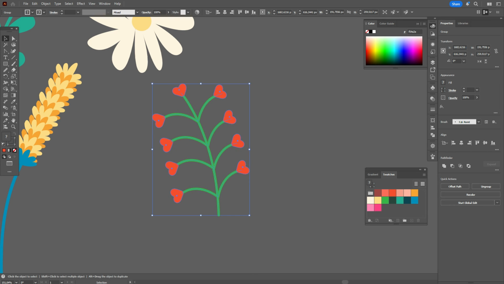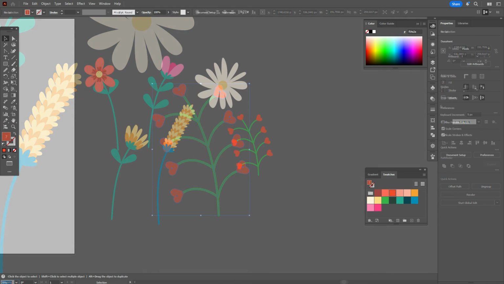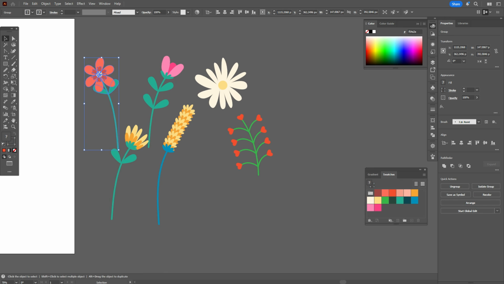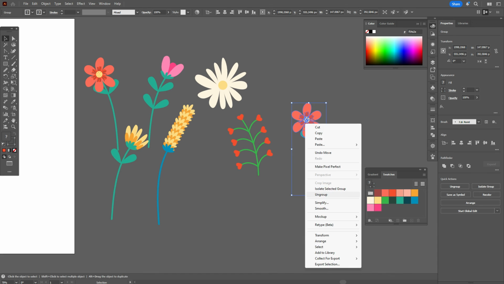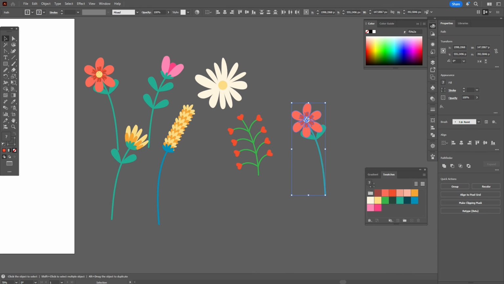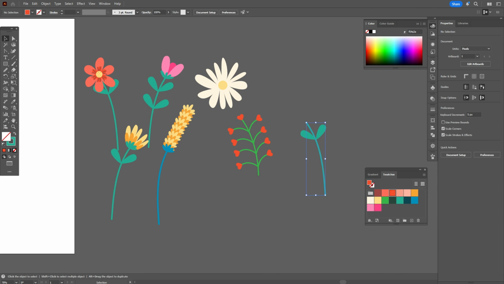Group the flower. Now let's copy and paste that flower, ungroup it, and delete that flower.